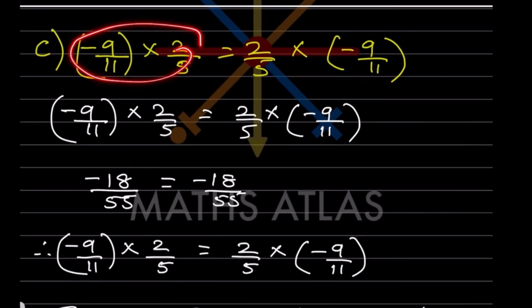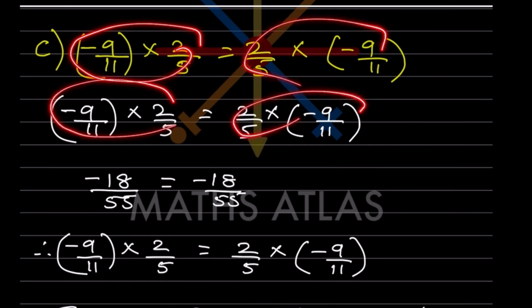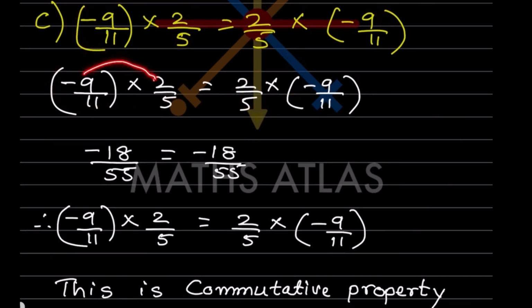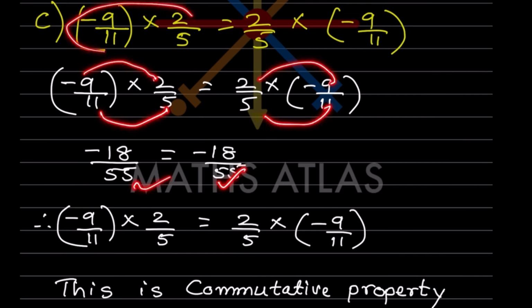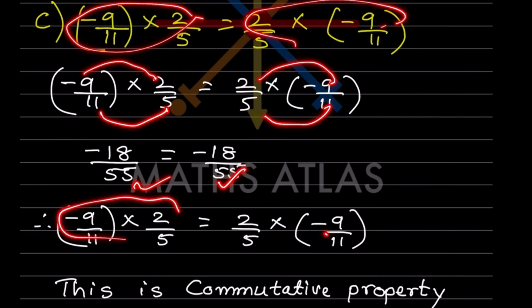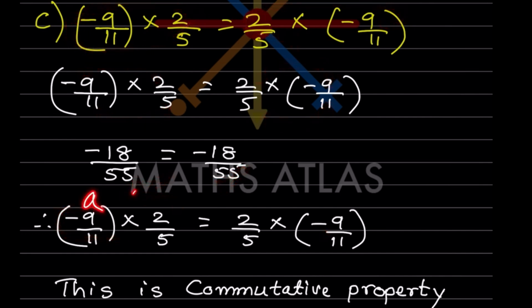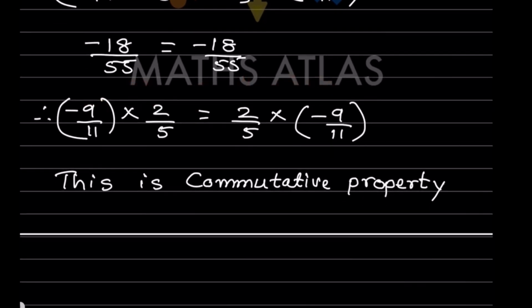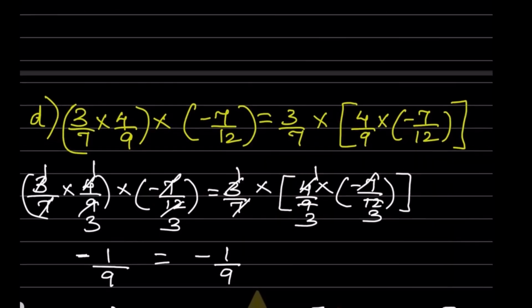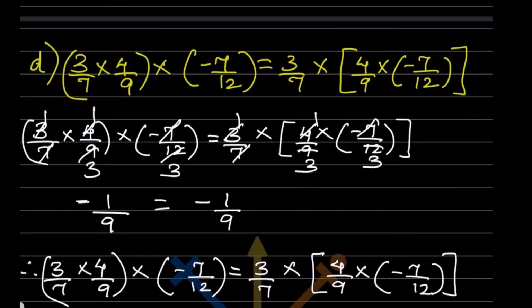Now here the same thing is written. Let us solve this part. So minus 18 by 55. Again this is minus 18 by 55. Both the places same. So that means this is equal to this one. So this is written here. So now again what is this? A into B is equal to B into A. So that is commutative property. Because they said state the property, so we have to write what the property is.